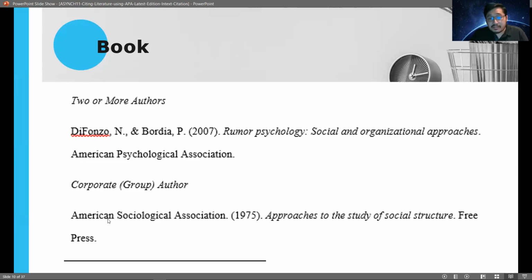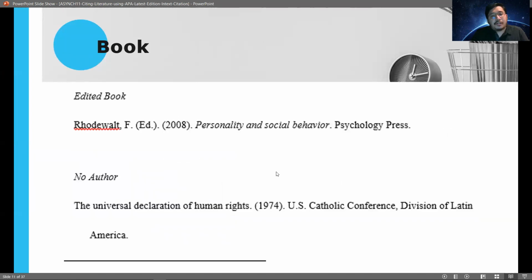So here we have the name of the institution, followed by the copyright year, and then we also have here the name of the book, and then last is the name of the publisher. Now, if the book is an edited version or if it's a revised edition, we have to state that in our citation. So we have here the name of the author.